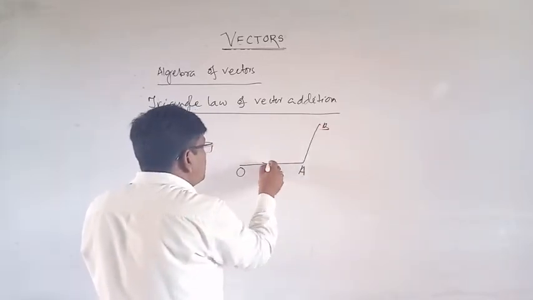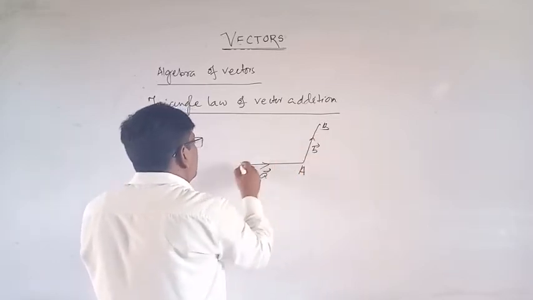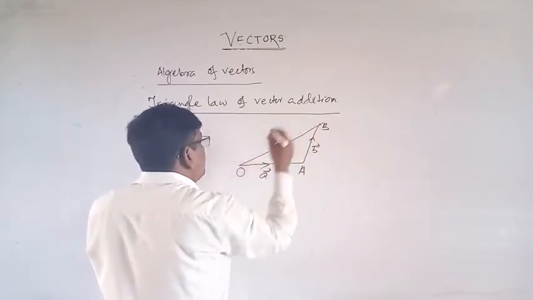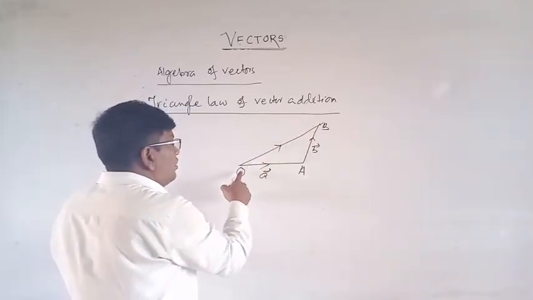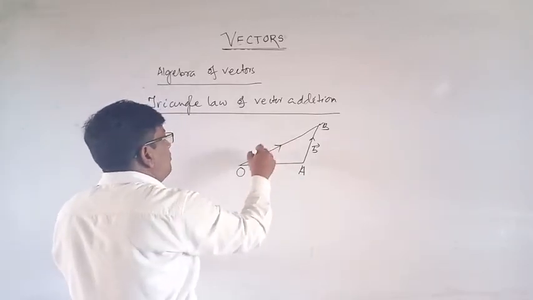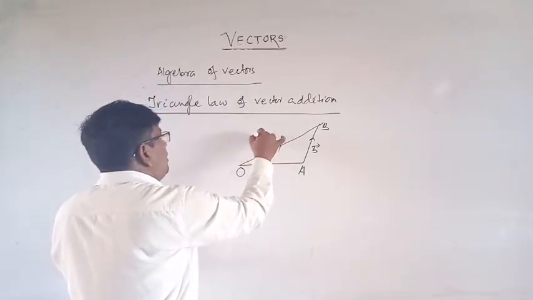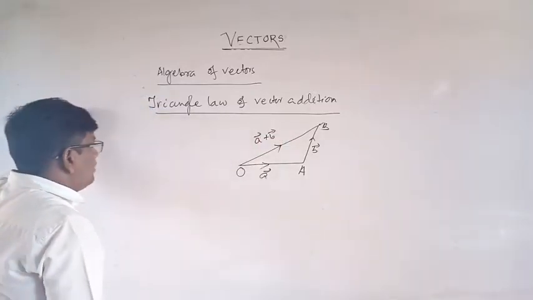So this is A vector and this is B vector. This is OB vector. So A vector is in this direction and B vector in this direction, then OB is in the opposite direction, A vector plus B vector. Okay, this is the triangle law of vector addition.